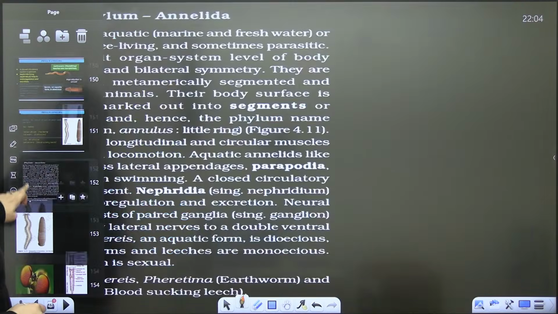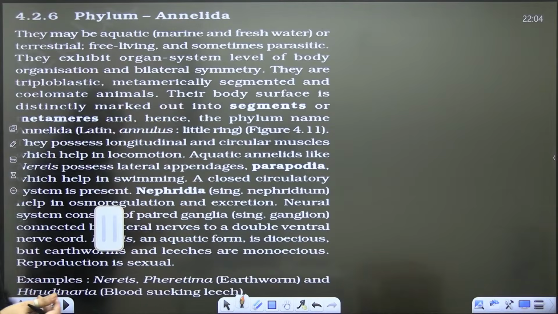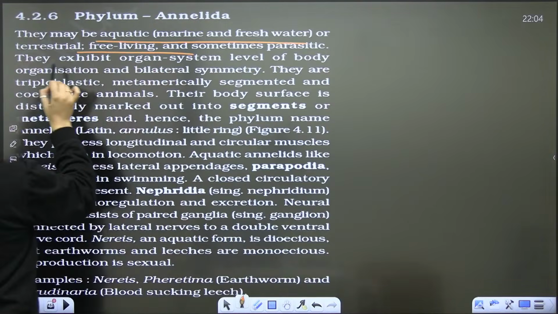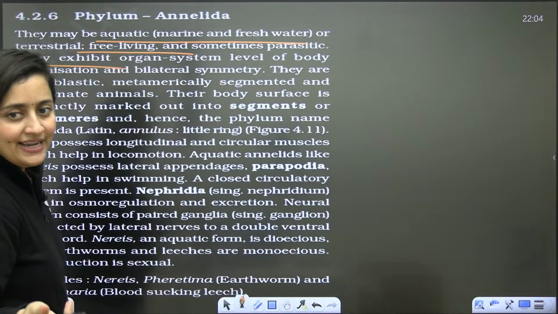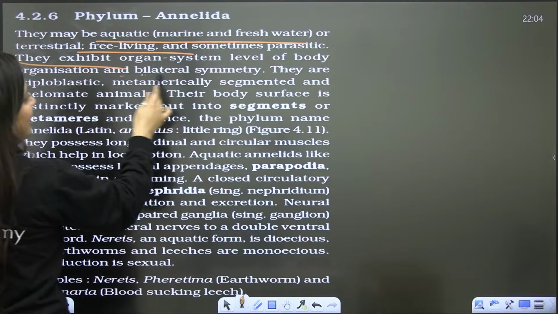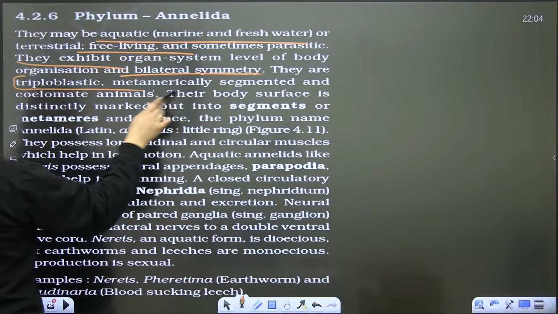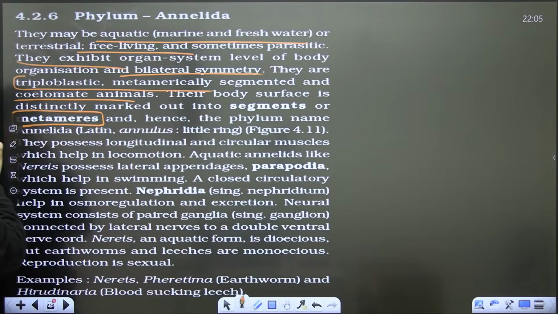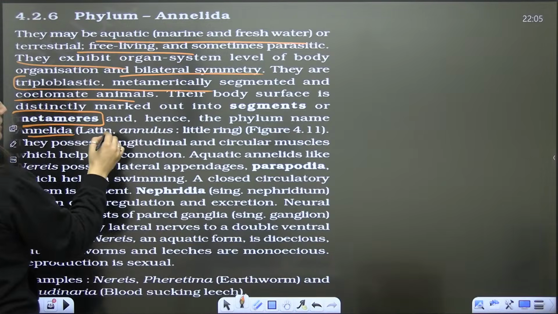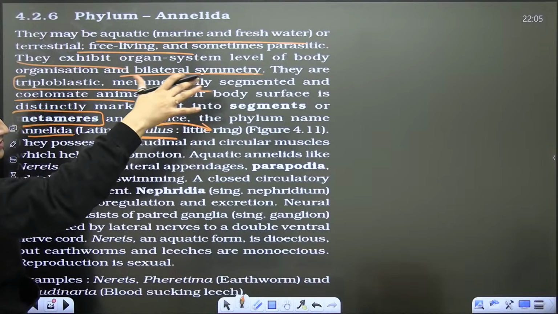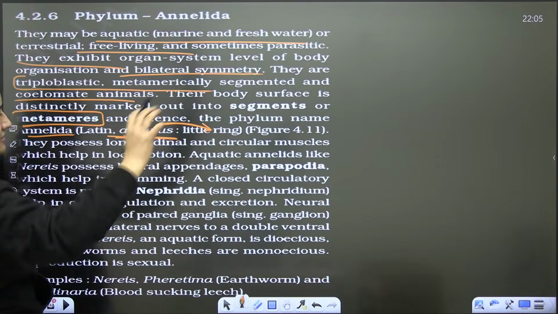So this is all about the phylum Annelida. They may be aquatic or terrestrial, free living, and some are parasitic, just like your leech. They exhibit organ system level of organization and bilateral symmetry. They are triploblastic, metamerically segmented, and coelomate. The segments are also known as metamers. In Latin, annulus means little rings, the grooves showing the external segmentation.